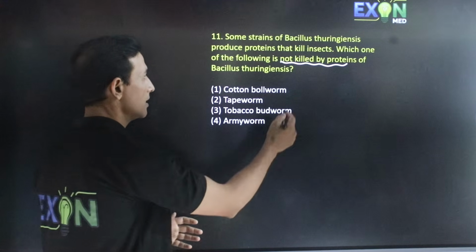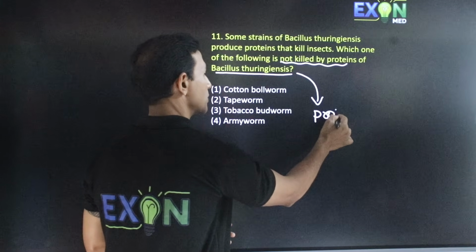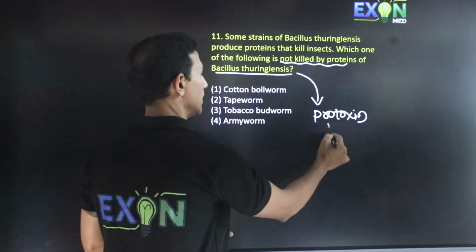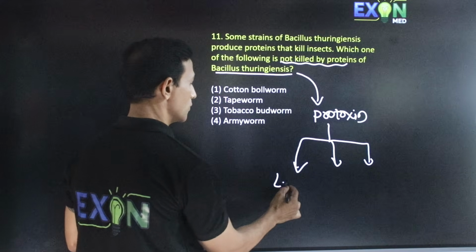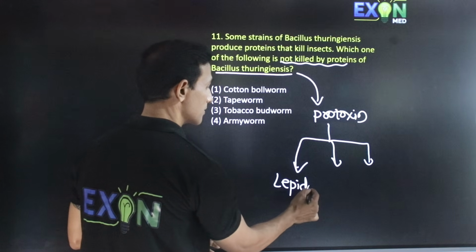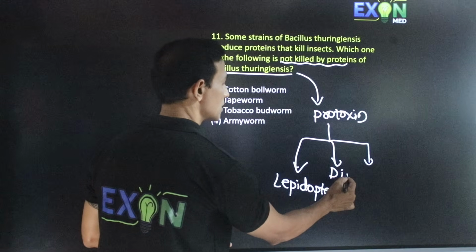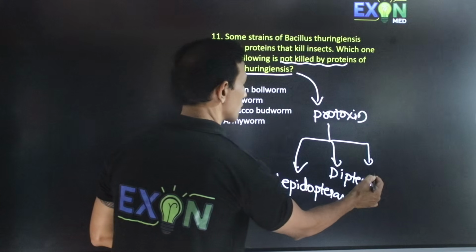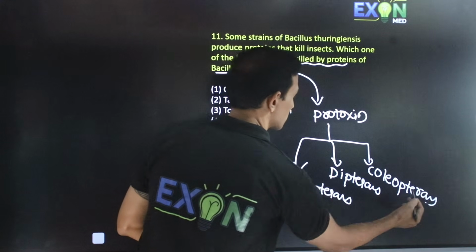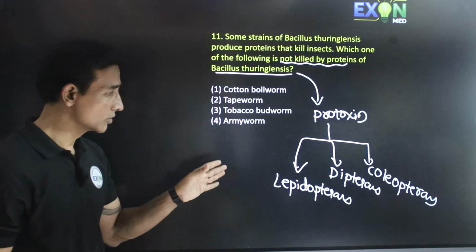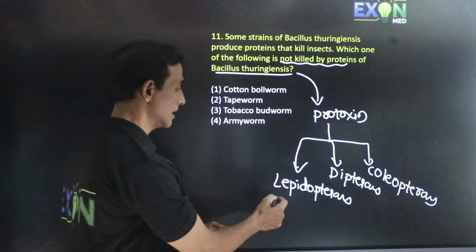We know that Bacillus thuringiensis produces a toxin which is called protoxin, and it can kill a wide variety of insects which belong to lepidopterans, then dipterans and coleopterans. These three groups of insects can be killed by this Bacillus thuringiensis.